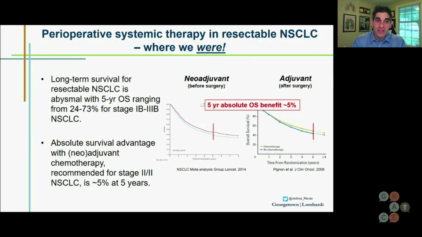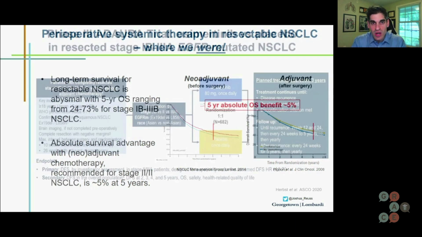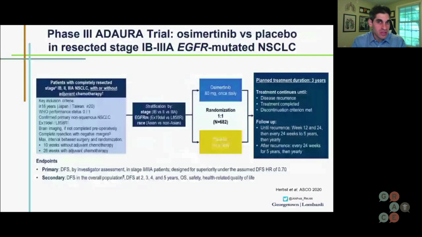So, how has this field changed? And really, the big trial here was the phase three Adaura trial. This trial randomized patients with completely resected stage 1B to 3A EGFR mutated lung cancer to osimertinib, our frontline targeted therapy standard for EGFR mutated lung cancer, or placebo. And I'm going to walk you through the study design here.